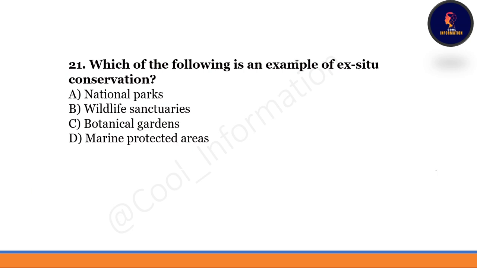Now for the examples of in-situ conservation, go and search them yourself, I have not included those questions in the video. Correct option is option number C. Botanical garden is an example of ex-situ conservation. Although wildlife sanctuaries and national parks are examples of in-situ conservation, you can go and search the examples of in-situ conservation also. Questions can be formed on that part also.